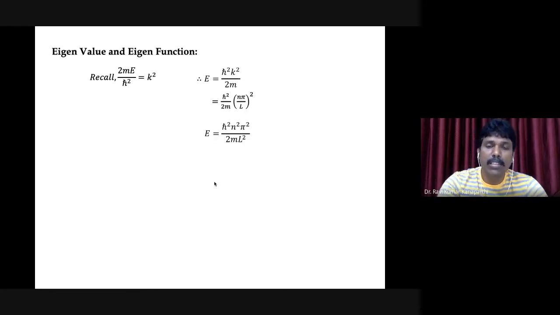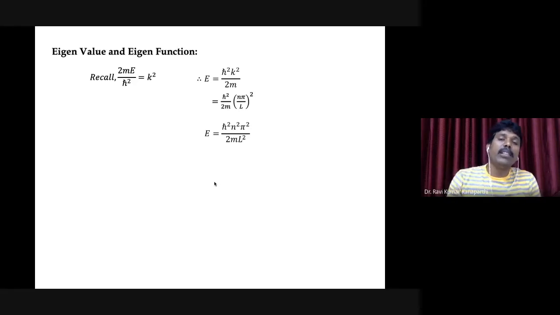In some textbooks this will be slightly different. In which way? The h cross is expanded. H cross is nothing but h by 2 pi, and take the square of that, it will be h square by 4 pi square. Yeah, so that is the only notation difference.